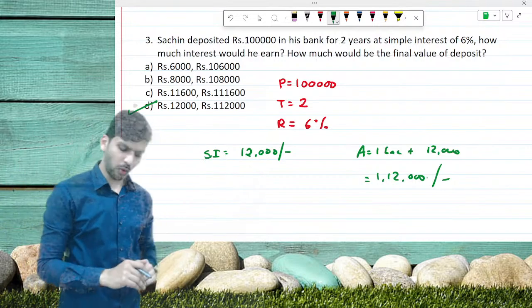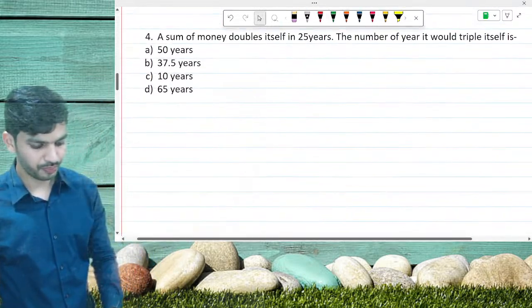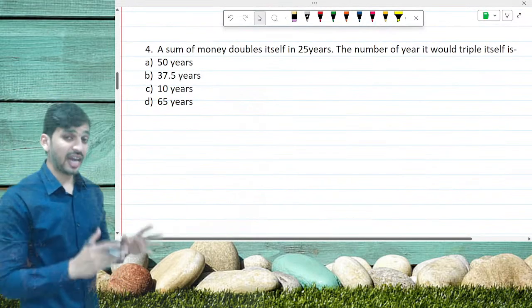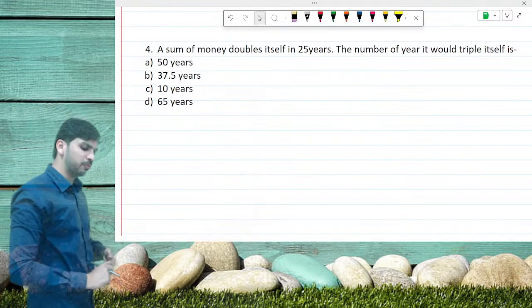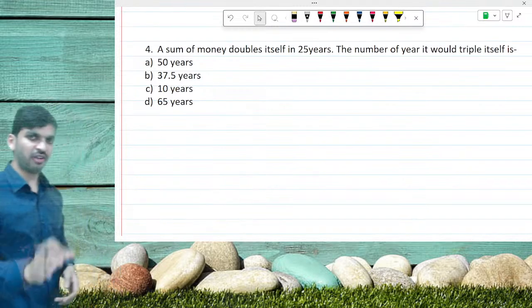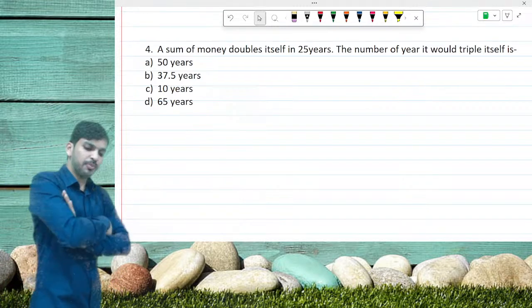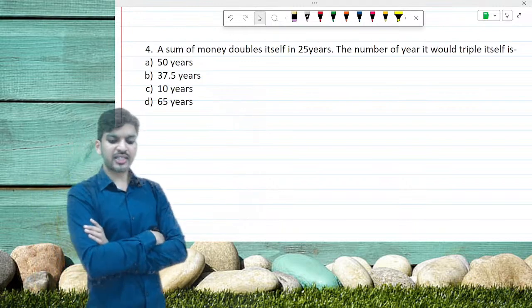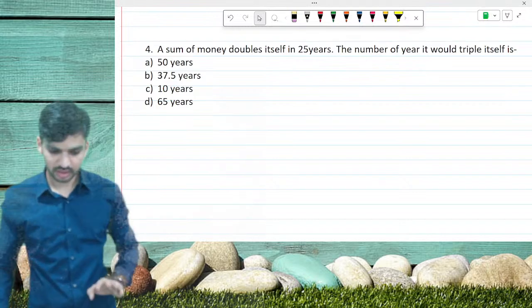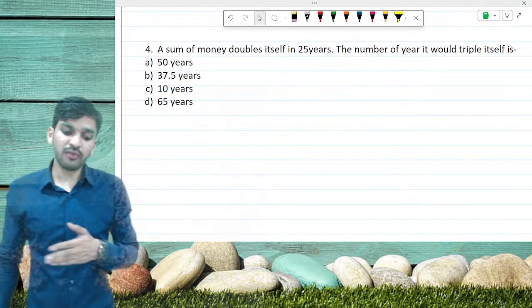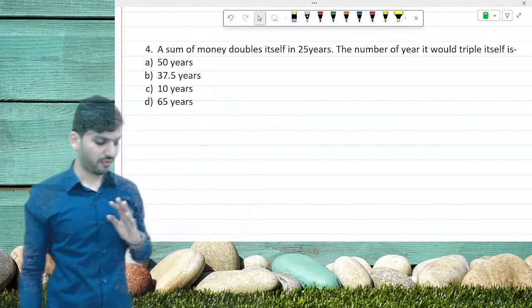Question number 4. Identify which kind of question is this. Which type? Type 1, type 2 or type 3? Firstly, identify which type. A sum of money is getting doubled itself in 25 years. The number of years it would take to triple itself.